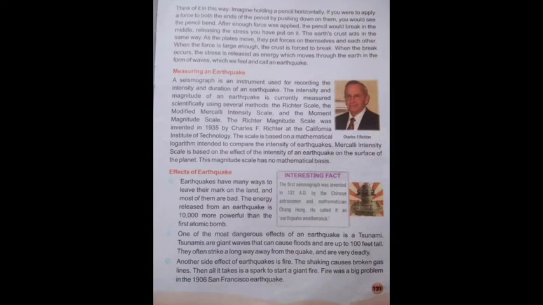This magnitude scale has no mathematical basis. See, the Richter magnitude scale and the Mercalli intensity scale, these two have a mathematical logarithm, but the last one, the magnitude scale, does not have any mathematical basis.